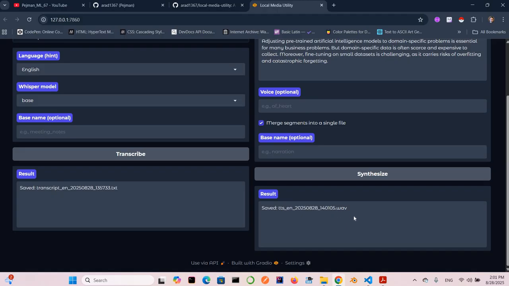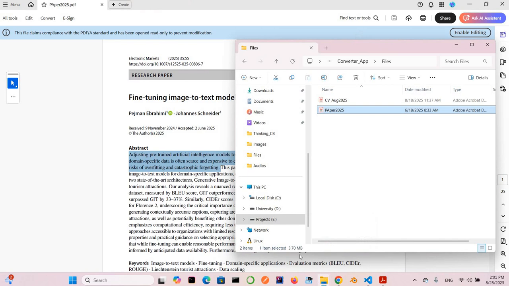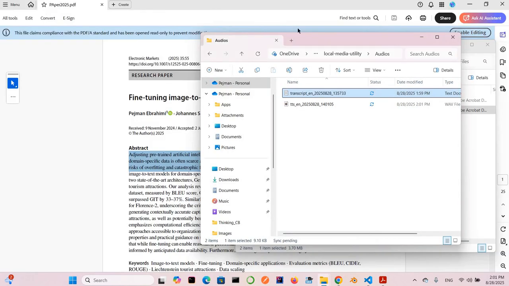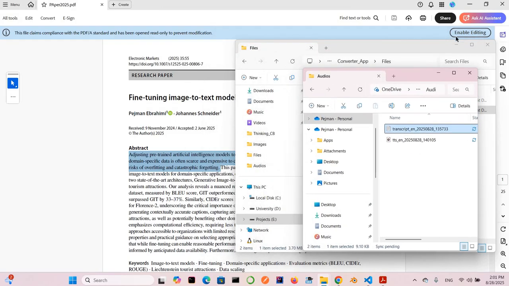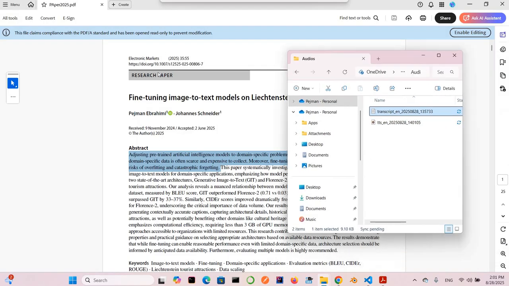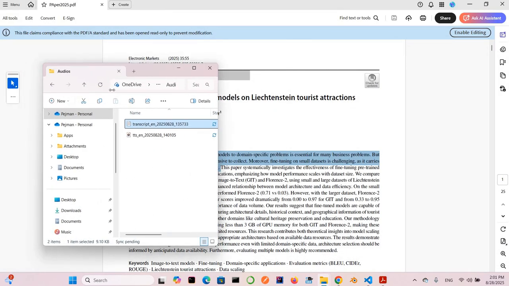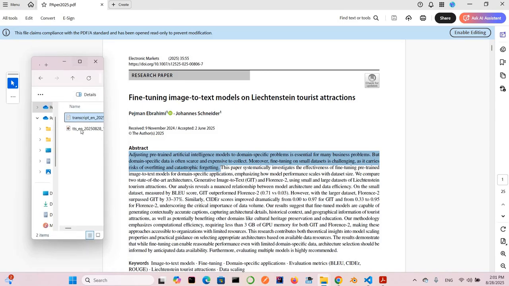And you can see that the WAV file is created. Let's check that. This is the paper, and this is the created file. And let's make it a little bit smaller. Okay, check it.